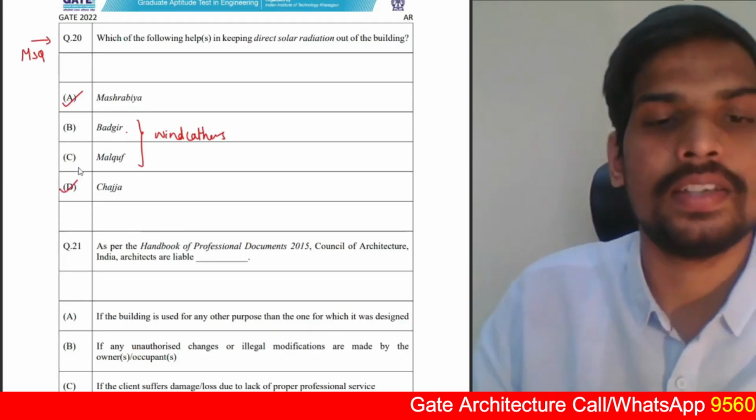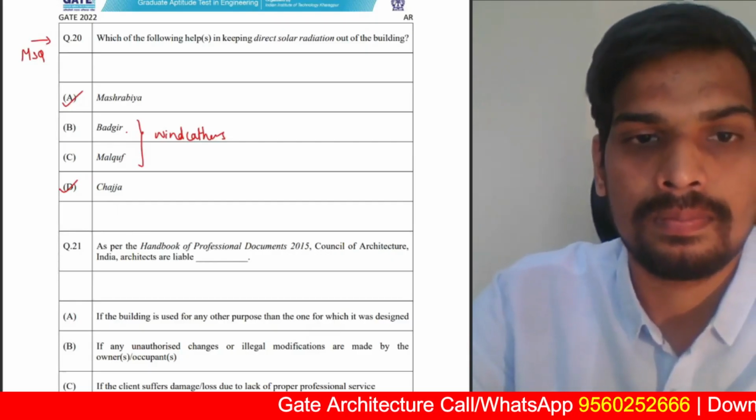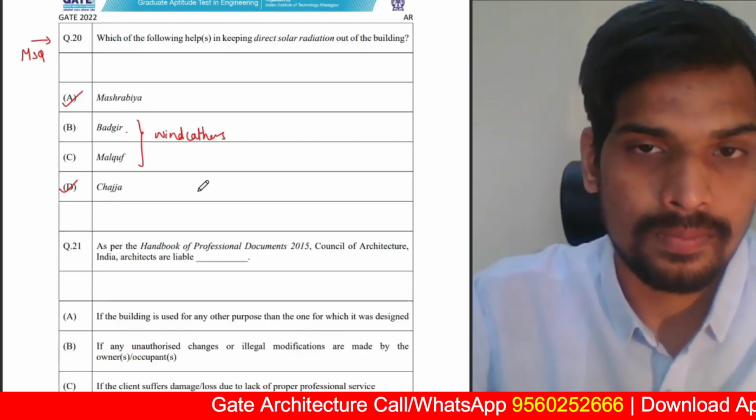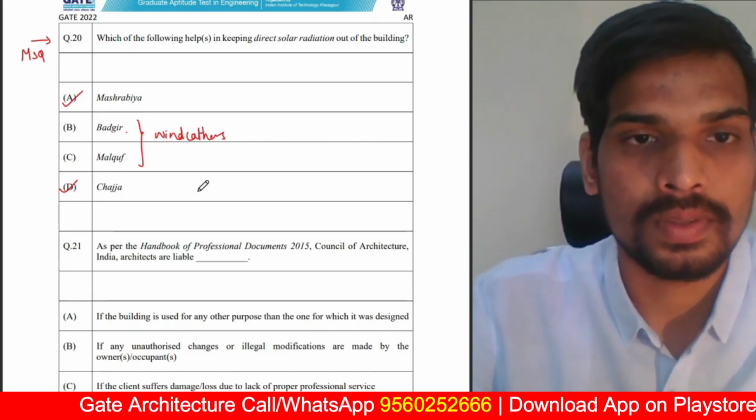Mashrabia and Chaja, obviously everyone knows. Mashrabia and Chaja are the answer for design members which keep solar radiation out of the building.